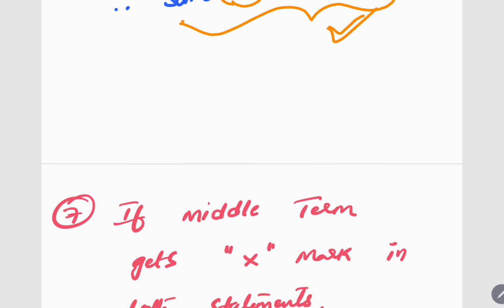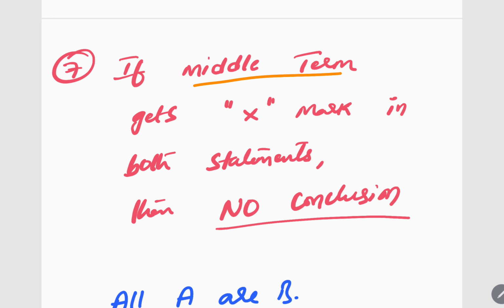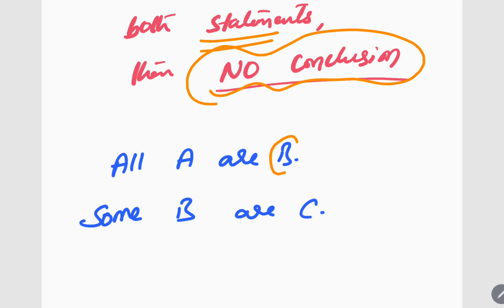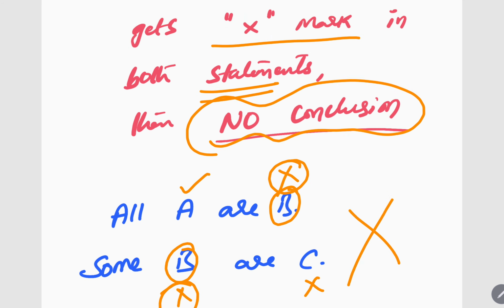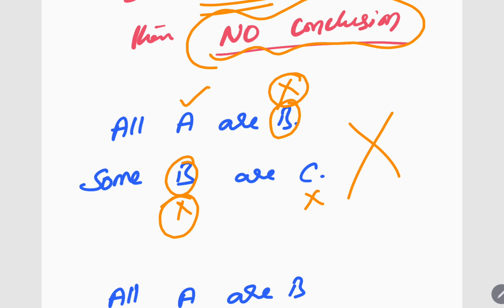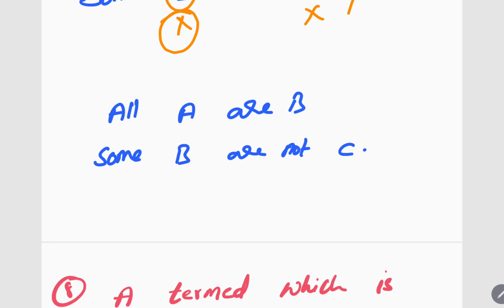Got it? Next, if middle term gets cross mark in both statements, then no conclusion. I told you, right? Suppose the middle term, here middle term what? B, right? You see, all A are B. All means what? Tick cross. Some B are C. Some means what? Cross. Some quantifier tick cross, right? So here you see middle term got both cross marks, right? So no conclusion. This is another trick, very important trick. If middle term gets cross mark in both the statements, then no conclusion. Got it? You can solve this also.